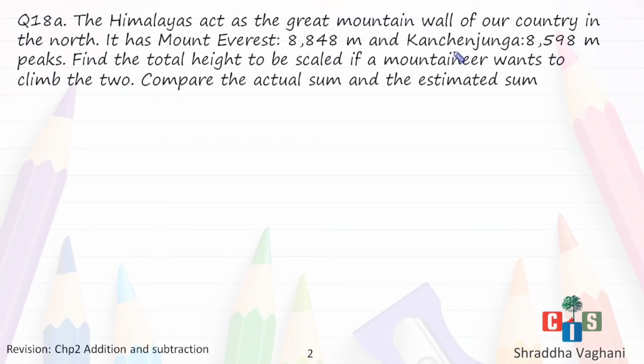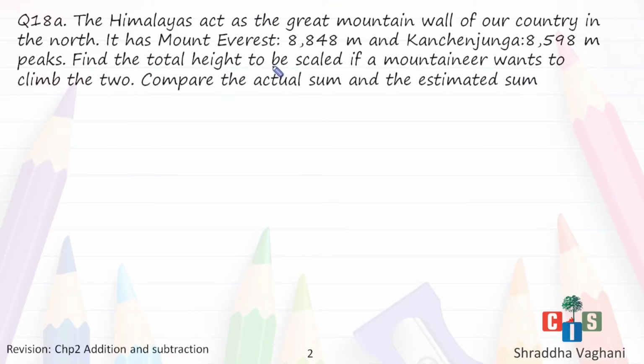These are the two peaks which fall in the Himalayas, in the northern part of India. Find what you have to find. This is the information which is given to you, two peaks and their heights, and you have to find the total height to be scaled if the mountaineer wants to climb the two.